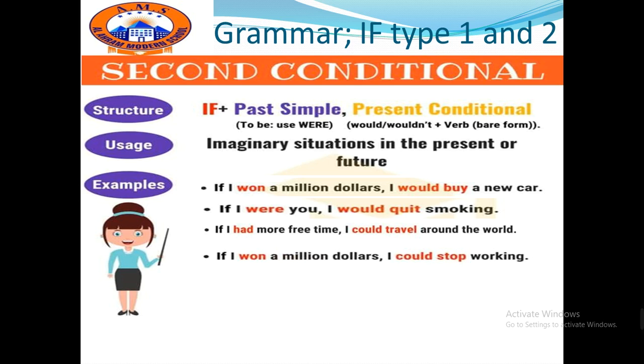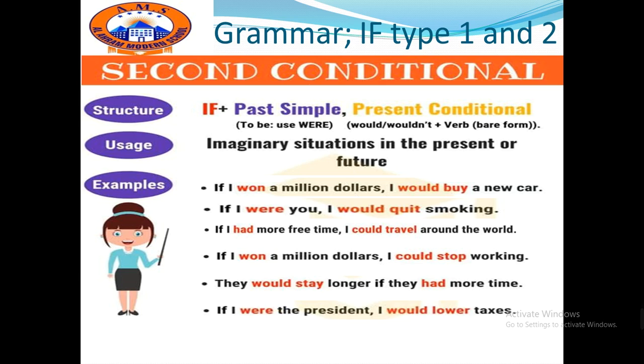If I won $1 million, I could stop working. They would stay longer if they had more time. Again here, like what we had before in the first conditional, we changed the clause's place. We put the if clause in the second part of the sentence and the result clause in the first part. It's okay as long as we don't put any commas, okay? If I were the president, I would lower taxes.